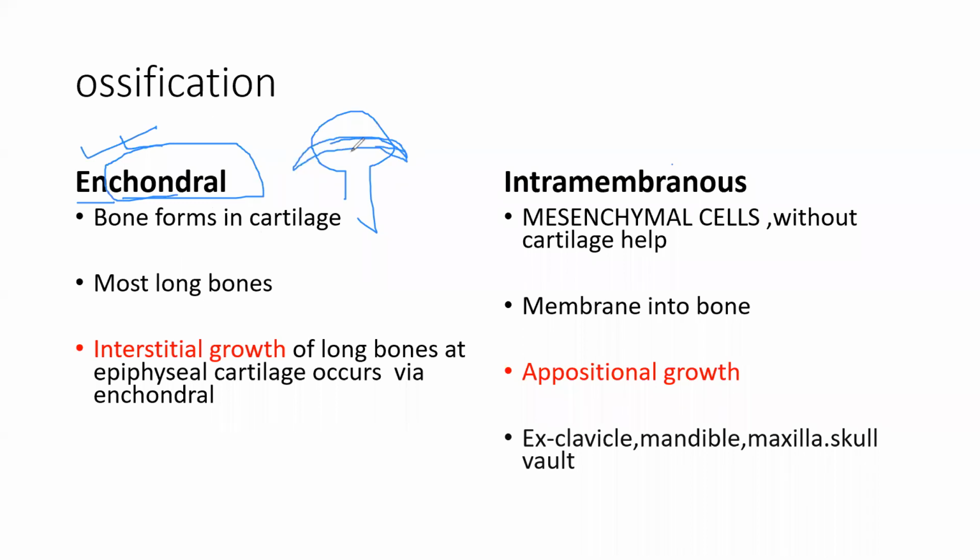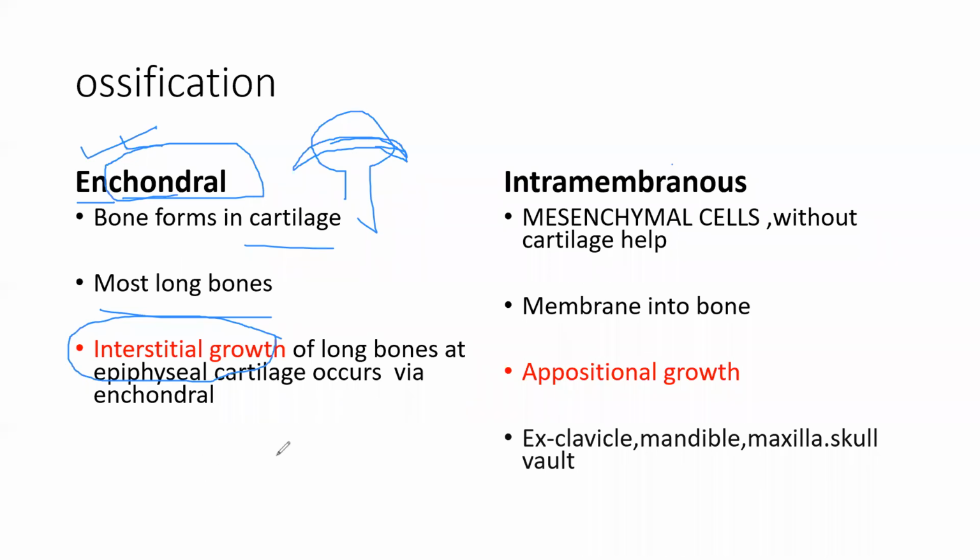Most of the long bones are formed from cartilage. So we call it endochondral ossification. In endochondral ossification, the growth is interstitial growth. What does interstitial growth mean?